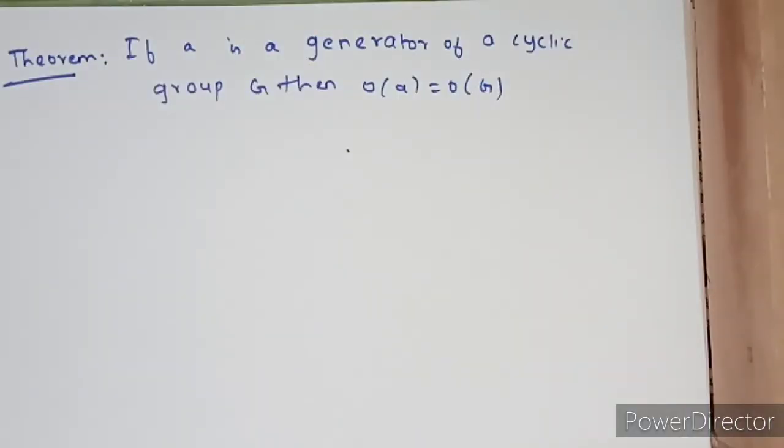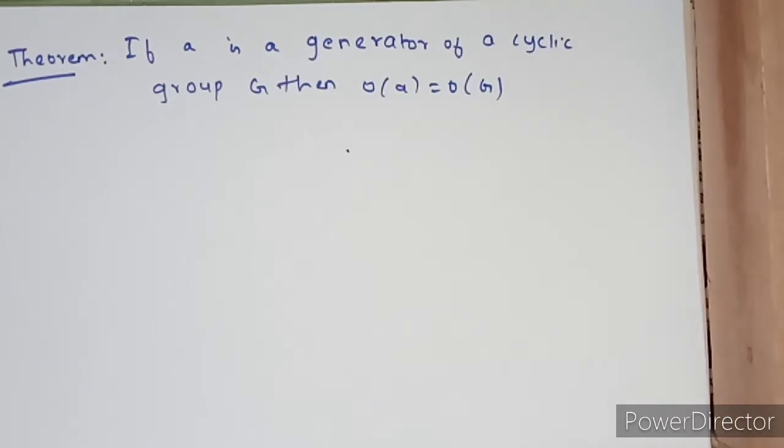Hello friends, so today in this video we are going to discuss theorem 3 on cyclic groups. So let's get started. Here the theorem says if A is a generator of a cyclic group G, then order of A is equal to order of G.